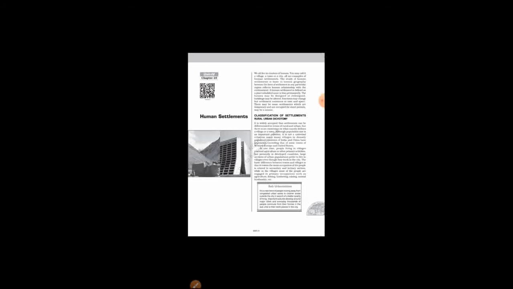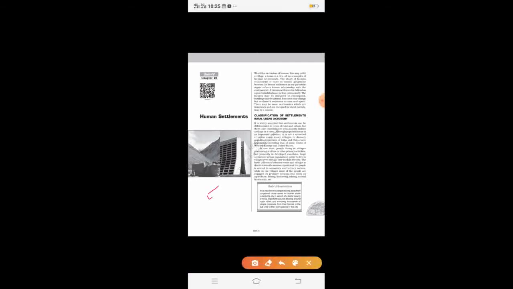For example, in India, usually an area is classified as a rural or an urban area on the basis of population size. We generally have a criterion to classify an area as an urban area if that area has a population of more than 5,000. But this may not be for every country. Like in the United States and Western Europe, the population criterion may not be 5,000. It may be higher than this. It may be 10,000, isn't it? So the first criterion to classify a settlement as rural or urban is population size.